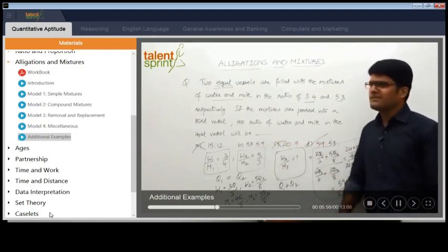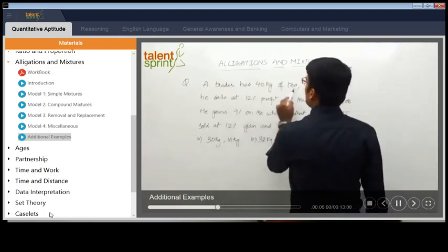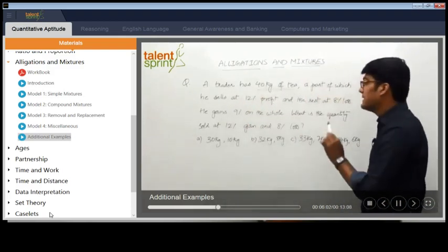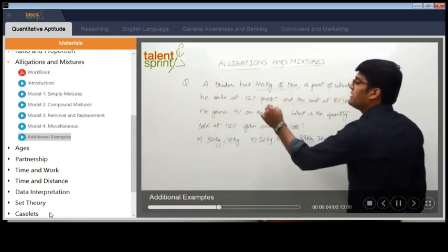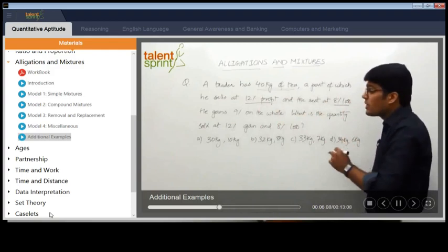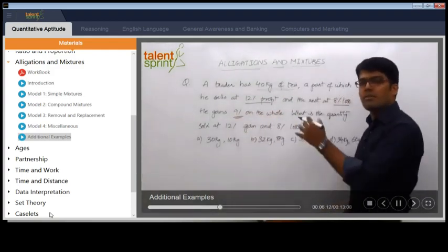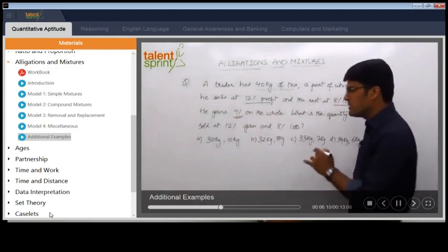Okay, so that's the first one from alligations and mixtures. A trader has 40 kg of tea, so the total quantity is 40 kg. Some part of that tea was sold at 12% profit and the rest at 8% loss. On the whole, he gains 9%. So I can say on the total mixture, the profit is 9%. So just use these profit percentages.